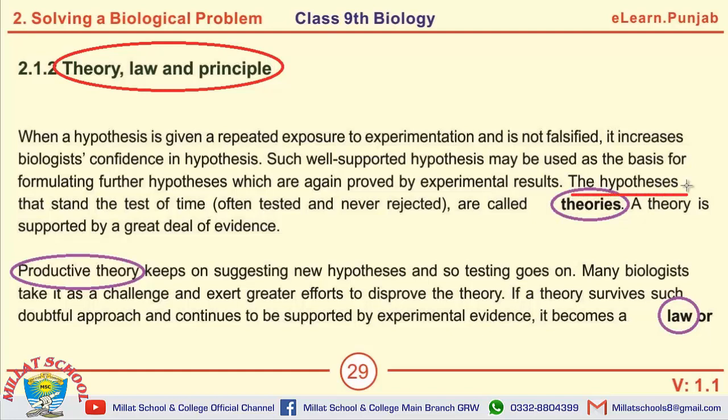The hypothesis that stands the test of time, often tested and never rejected, is called a theory. Next is the productive theory. A productive theory keeps on suggesting new hypotheses. So we can say a productive theory is that theory which can give new hypotheses.